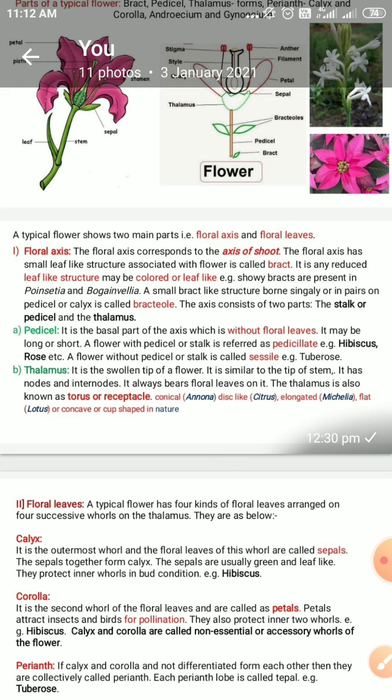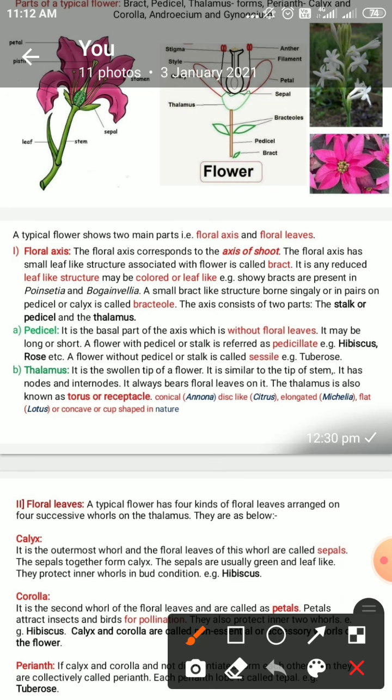A small bract-like structure borne singly or in pairs on the pedicel or calyx is called a bracteole. The axis consists of two parts, the stalk or pedicel and the thalamus. This is important: what does the floral axis comprise? It comprises the stalk of the flower, which we call the pedicel, and the other part of the floral axis is the thalamus.